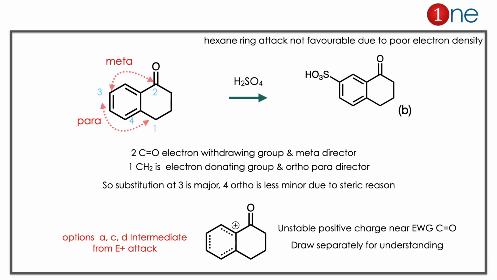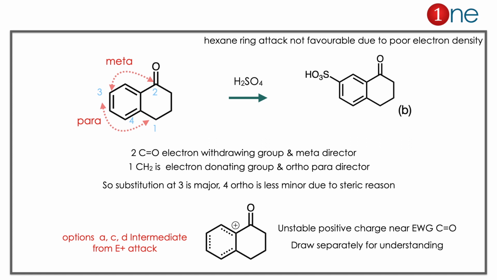Here the elimination of other choices is very easy, because the hexane ring reaction will not be favorable because of poor electron density. Then you are having the reaction only in the benzene ring. So where the attack will happen, you have to guess it. You have the substitution in the benzene ring based on the 6-member ring.